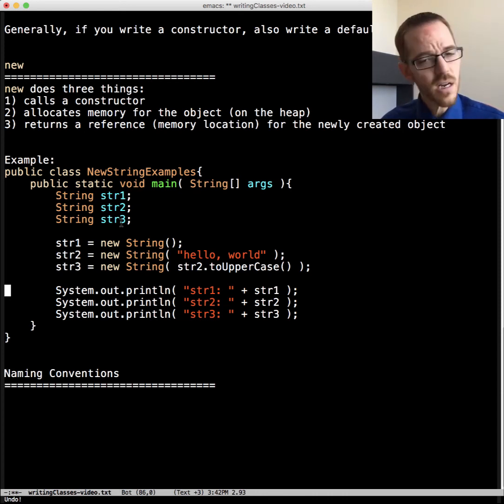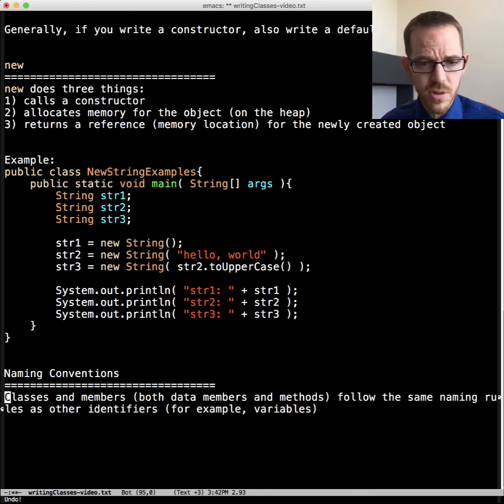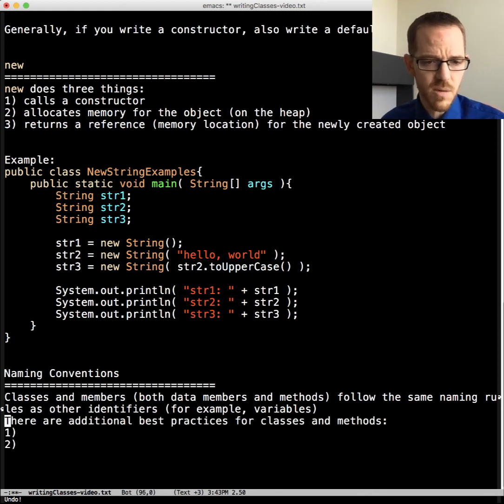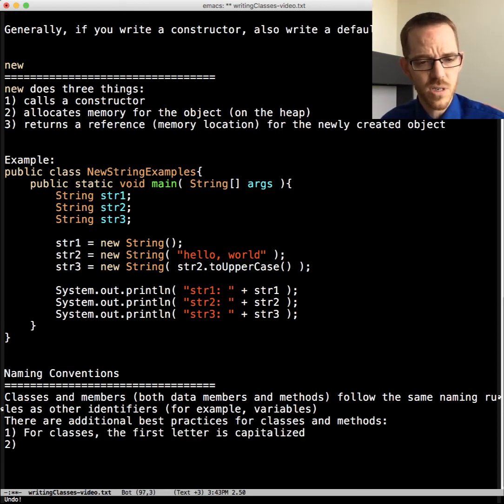Okay, so let's talk about naming conventions now that we're talking about writing classes. Classes and members, which are both data members and methods, follow the same naming rules as other variables. There are some best practices for how you should name classes and methods. First, classes should start with a capitalized first letter.